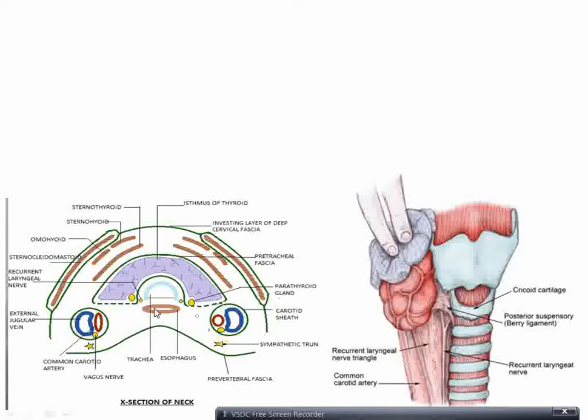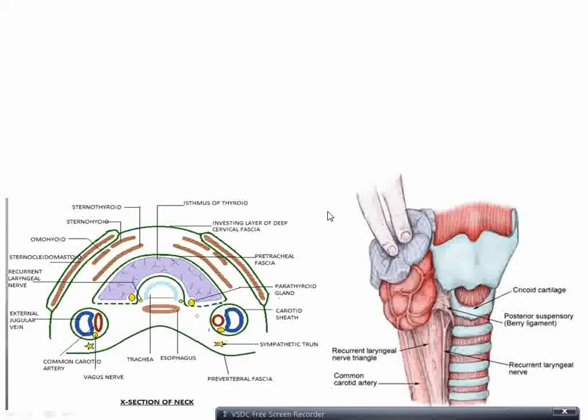Trachea is in front of the esophagus. Common carotid artery and internal jugular vein also can be seen related to the thyroid gland, and surrounding them there is a fascia, and that is the carotid sheath. Muscles related to the lateral aspect of the thyroid gland also can be seen, like sternothyroid, sternohyoid, omohyoid, sternocleidomastoid.